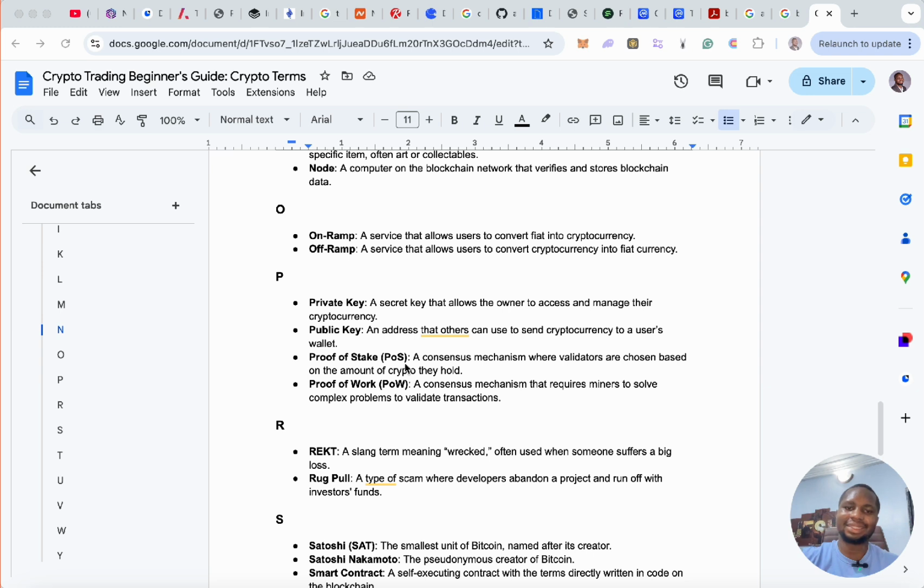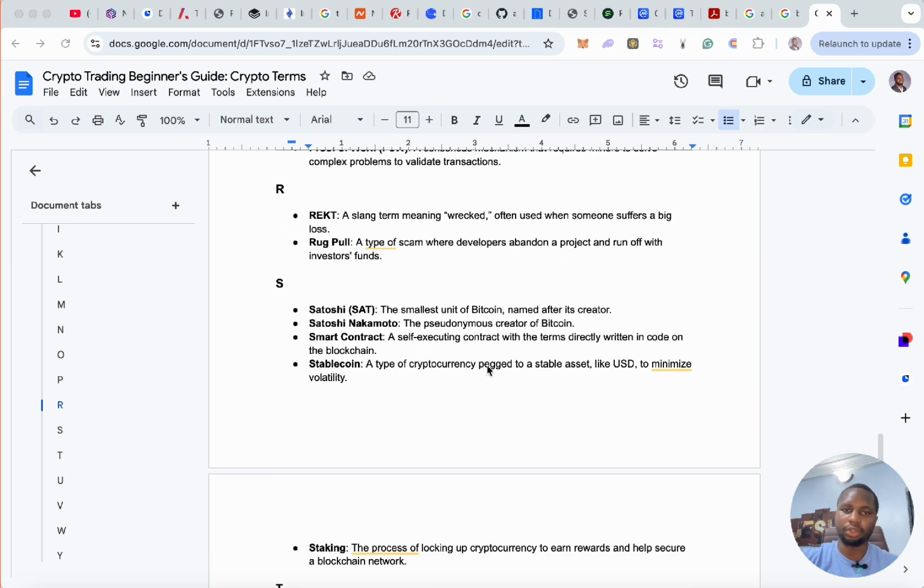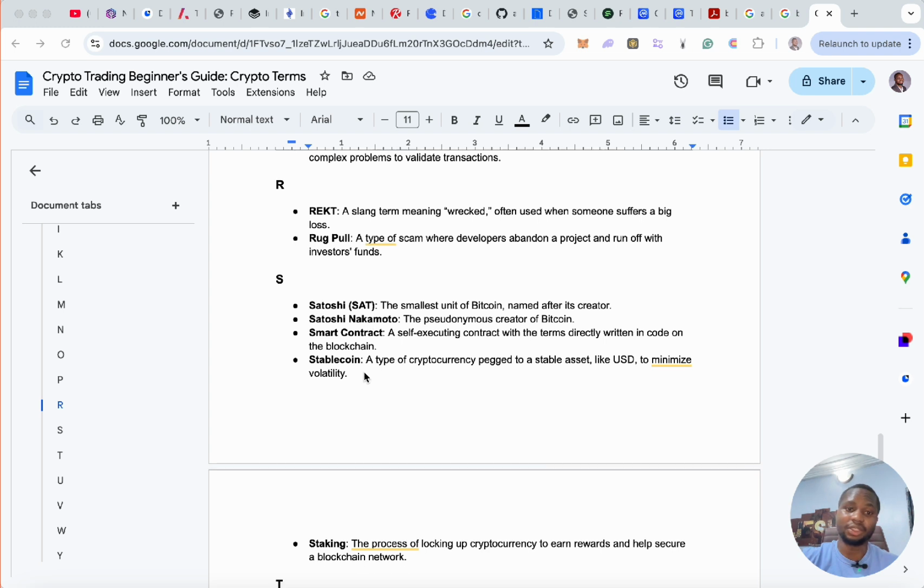Proof of stake, alright? This is a kind of consensus mechanism where validators are chosen based on the amount of cryptocurrency they hold, while proof of work is where the miners solve complex problems to validate transactions. Alright? Rekt is a slang term meaning wrecked, like when someone suffers a big loss. Or rug pull, a type of scam where developers abandon a project and run off with investors' funds. That's a rug pull. You want to be careful of this kind of stuff, alright?